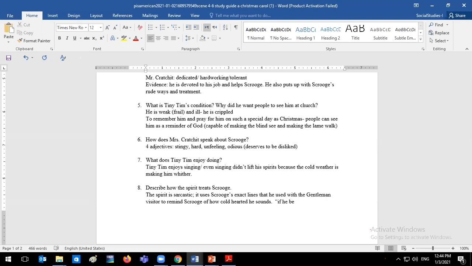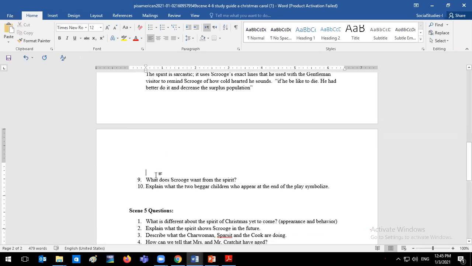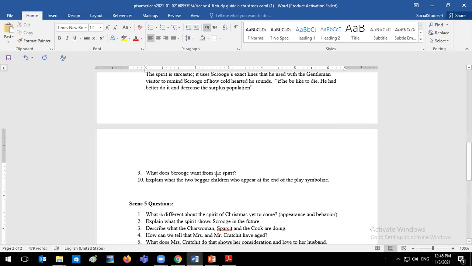If he be like to die, he had better do it and decrease the surplus population." All right, this is the line that he is reminding Scrooge of. All right, he does it quite often.